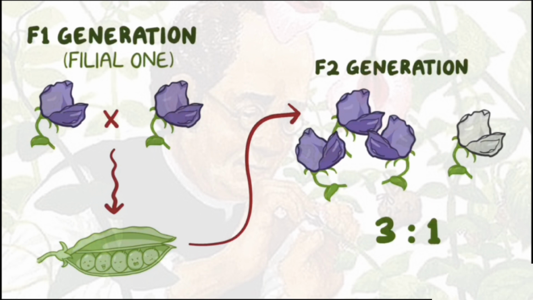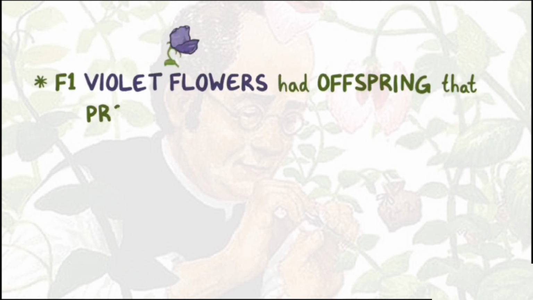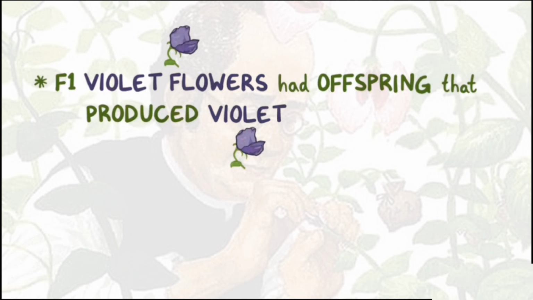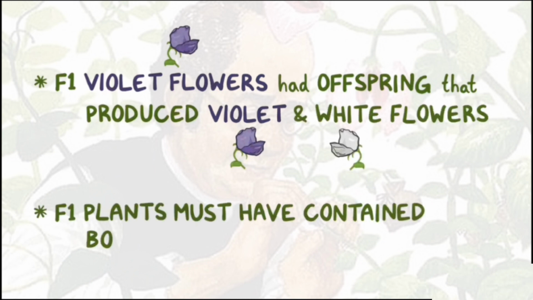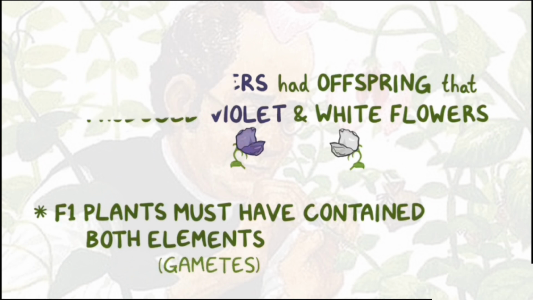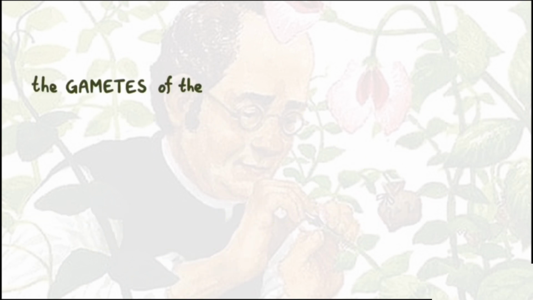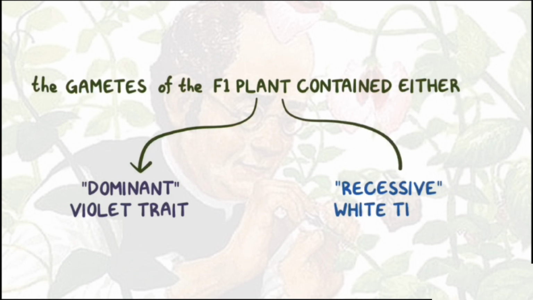Based on this experiment, Mendel drew a few conclusions. First, since the F1 violet flowers had some offspring plants that produced violet flowers and other offspring plants that produced white flowers, it meant that the F1 plants must have contained both of these elements. The inheritable elements of pea plants are its gametes. So that meant that the gametes of the F1 plant contained either the dominant violet trait or the recessive white trait.